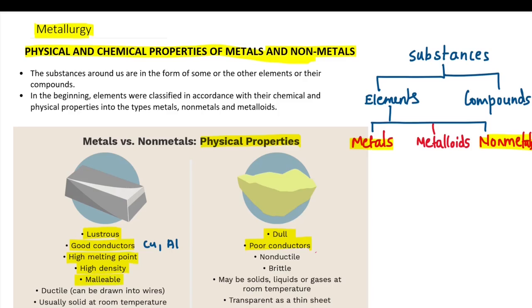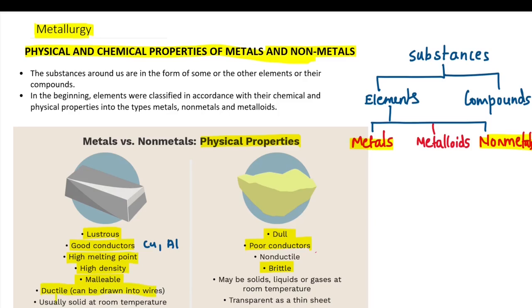Metals are malleable, that means they can be beaten into sheets. We can beat them into sheets, and we can bend them also. But we cannot make sheets out of non-metals because non-metals are brittle. And if you try to beat them, they will break into pieces. They will get powdered, but there won't be a sheet.